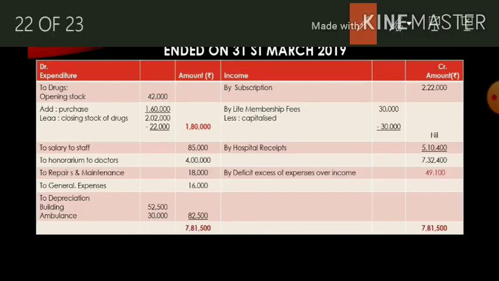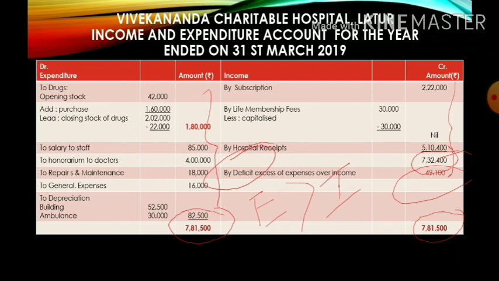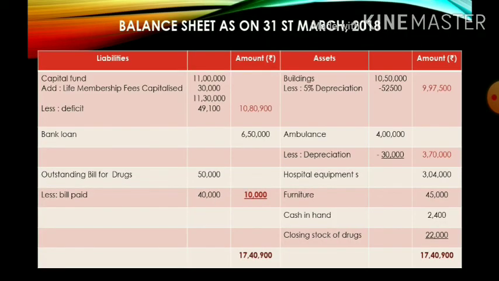We are going to balance our income expenditure account. First take the total of the income side, it comes to 7,32,400, and the expenses side comes to 7,81,500. So our expenses are more and our income is less, so we are suffering from a deficit. So this will be transferred, deducted from the capital fund in the balance sheet.